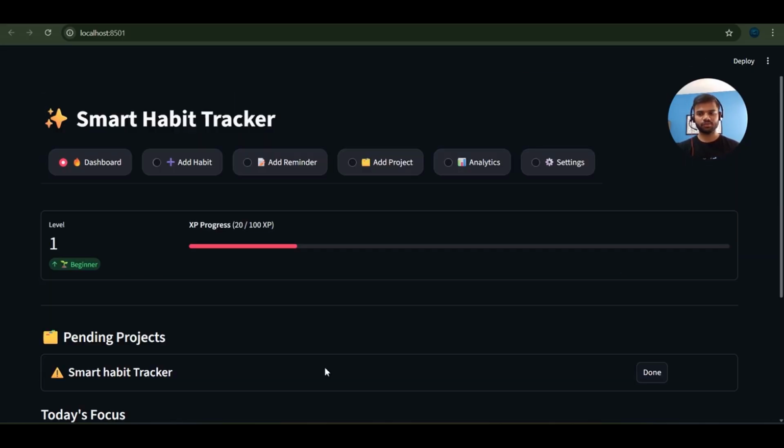Basically, this was my project of Smart Habit Tracker, where you can track your habits, pending projects, and reminders, which will help you to stay consistent throughout the day.